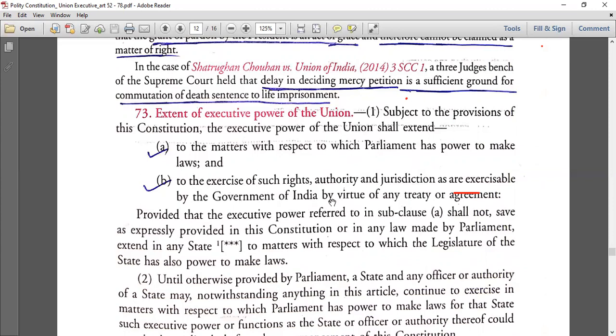In environment schedule we cover a lot of things, UNFCCC, CBD, this treaty, that treaty. In IR we cover a lot of things. So the Indian government does it, right? So here also the extent of executive power extends to them. They can do any kind of treaty we sign, and before ratifying, the cabinet ratifies it. Cabinet is a part of executive, right? I always say in my environment class, whenever you sign a treaty or a convention, you just sign it and come. Then you get it ratified. How do you get it ratified now? Through a law? No, just the cabinet passes it. Cabinet is nothing but executive.